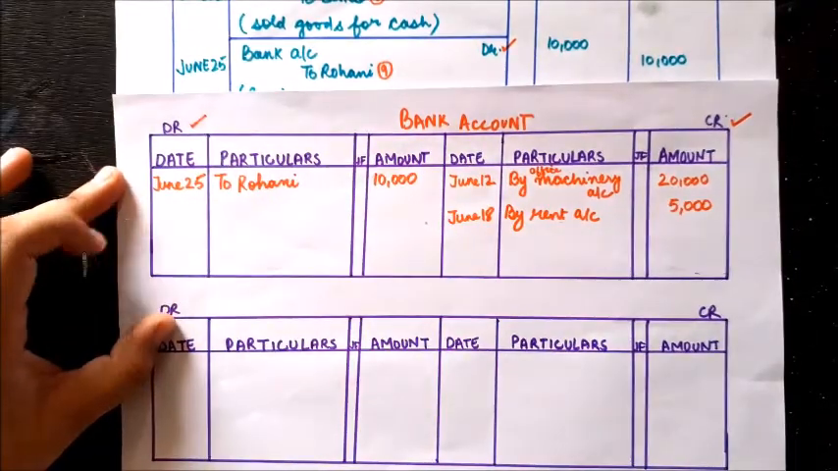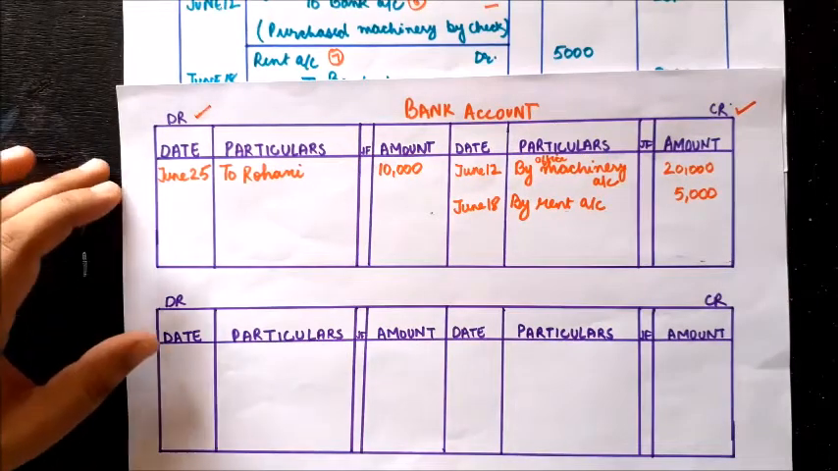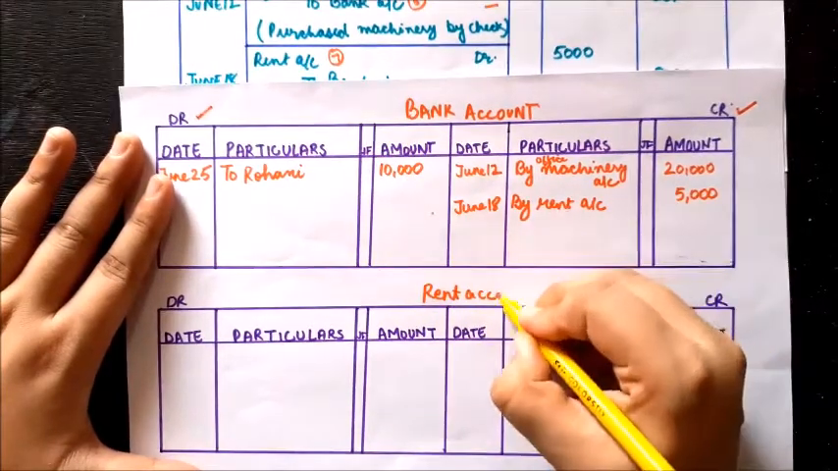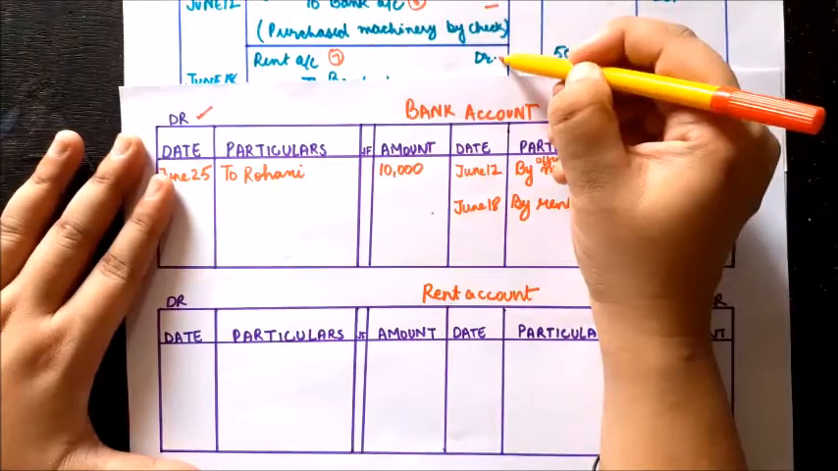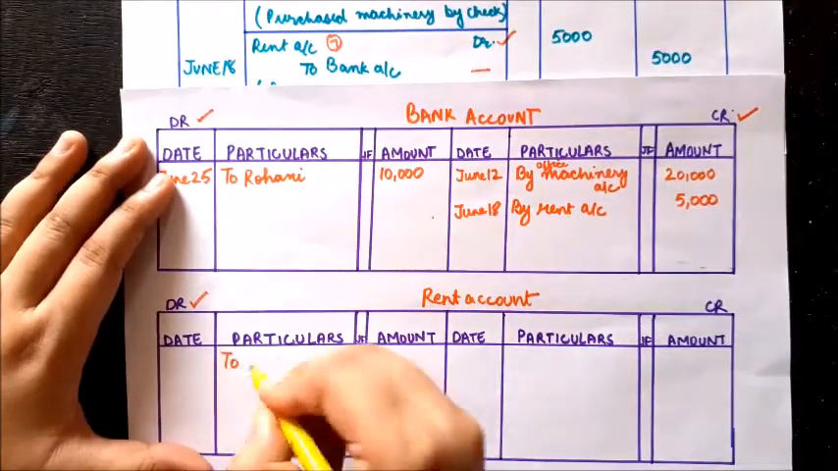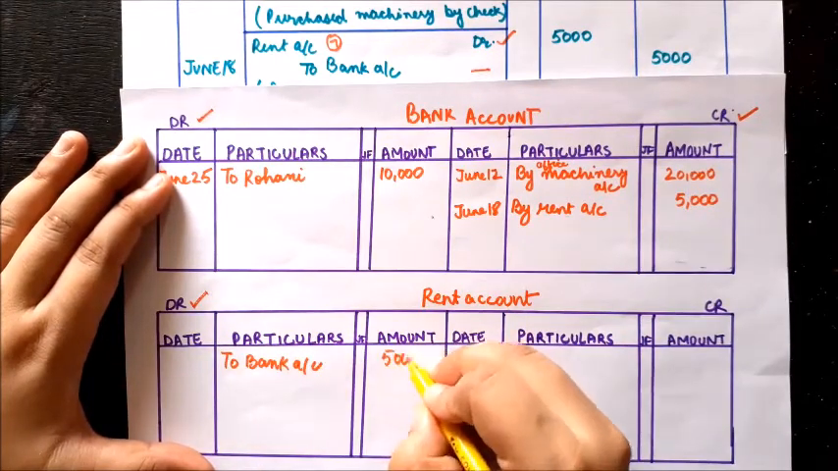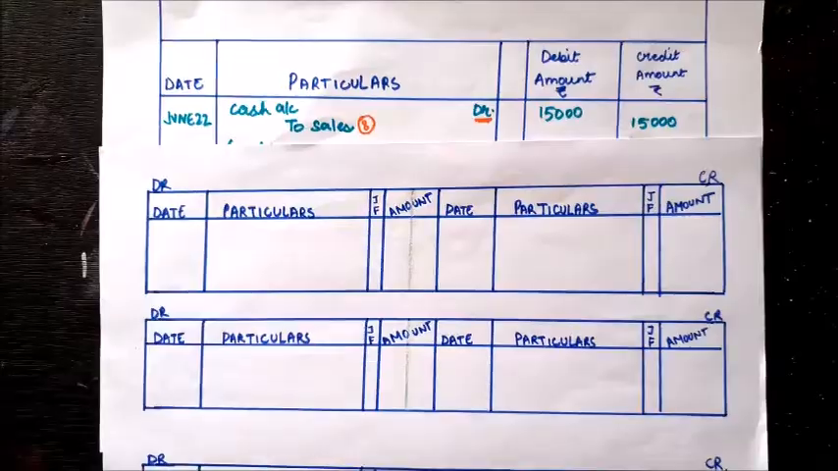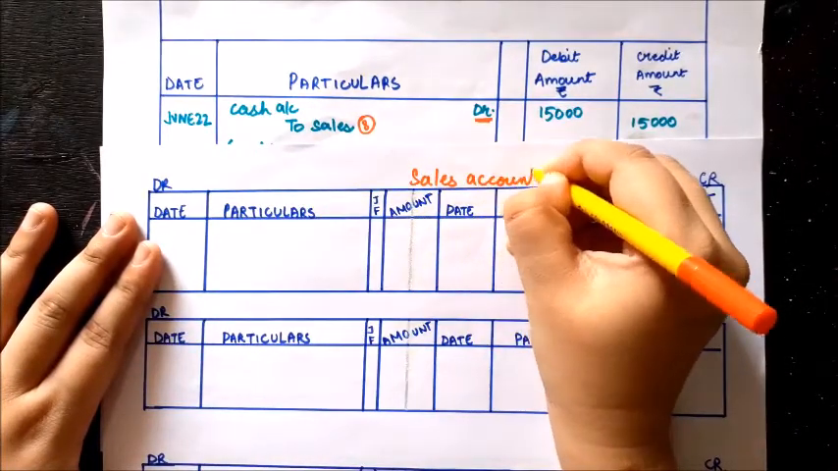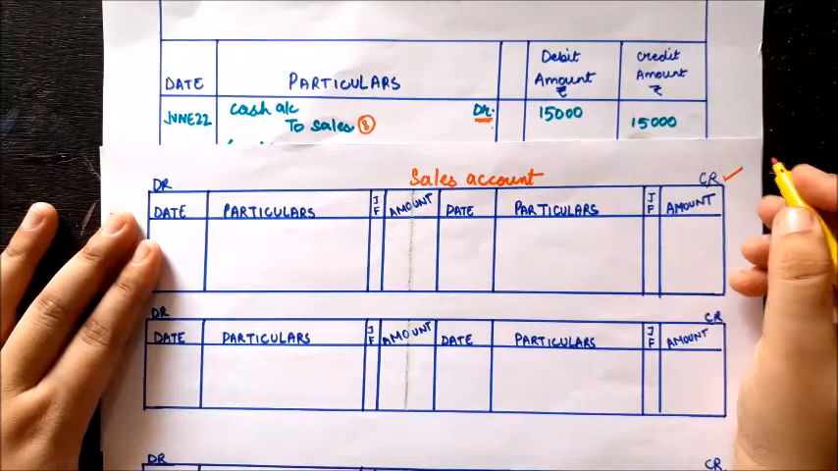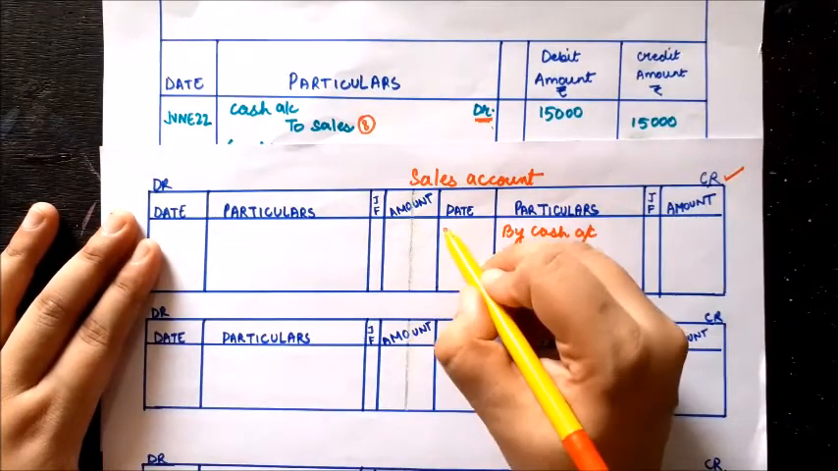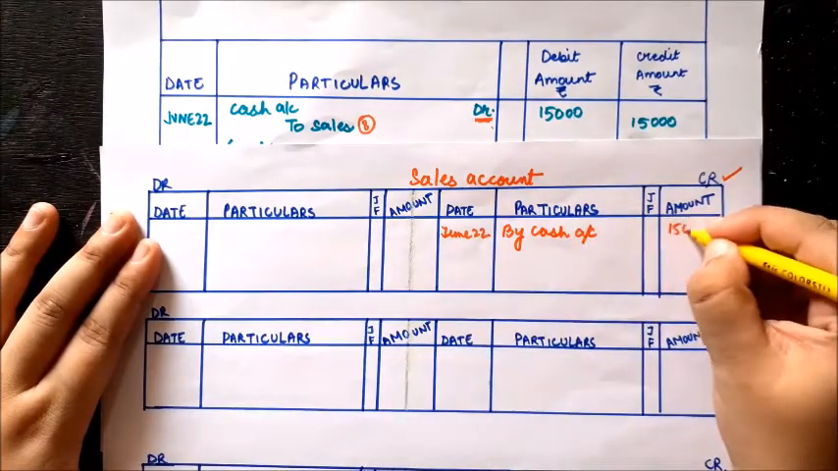As we don't have any other entry related to bank account, let's move over to the next account, that is your rent account. So rent account is debited, so we will write on the debit side with the name to bank account, and in the amount column I'll write 5,000 rupees. Next we have sales account. Sales account is credited, so it will come on the credit side with the opposite name cash account. So we will write by cash account, and in the amount column 15,000.